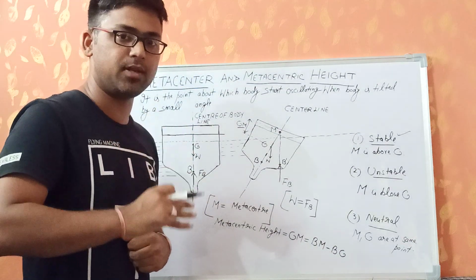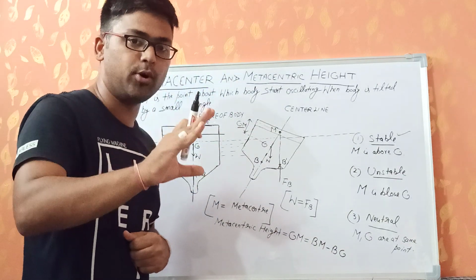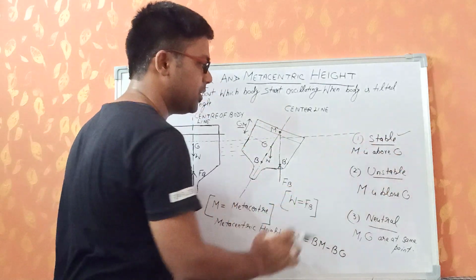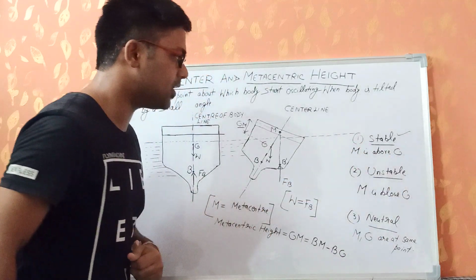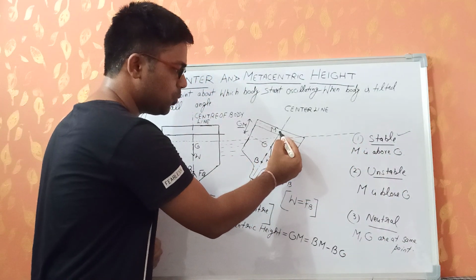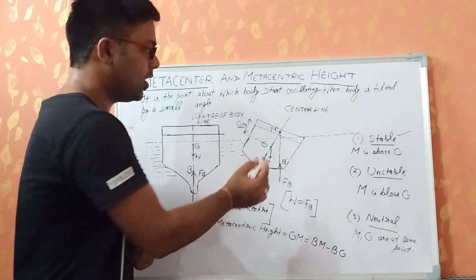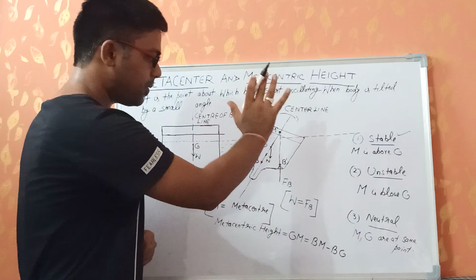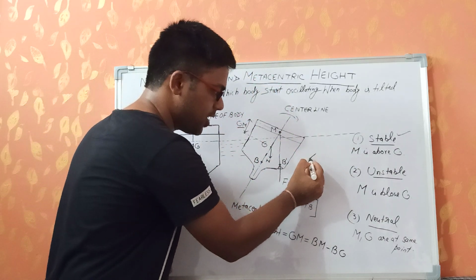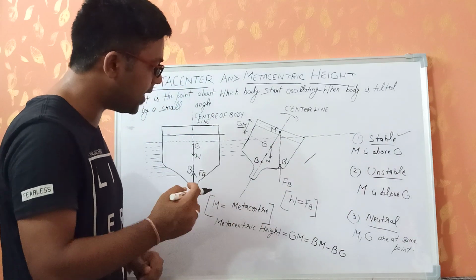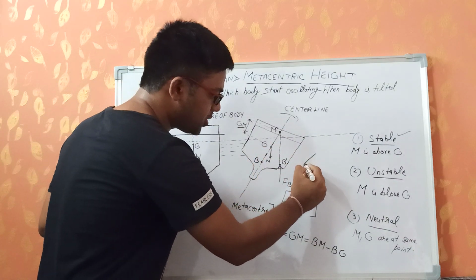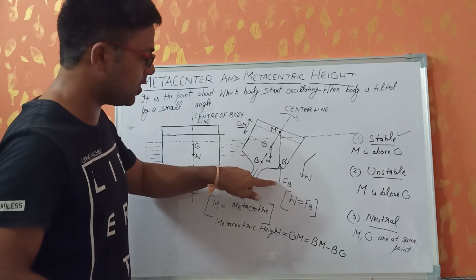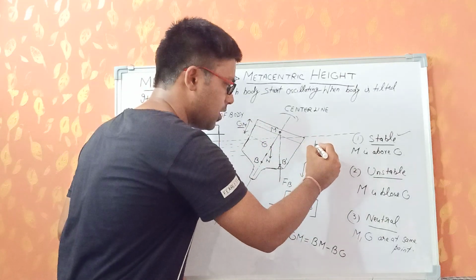Now what is the meaning of stable equilibrium? It means after giving it a tilt, the body will regain its original position. Now in this case, it is a case of stable equilibrium. M is above G, meaning the position of M is above G. Now let us suppose I am giving it a tilt. Here I gave it a tilt in the clockwise direction. Now a couple will be created here. Let us suppose we are having a couple. Now in this couple we can see that the weight is acting in the downward direction. Clear? And the force of buoyancy is acting in the upward direction.